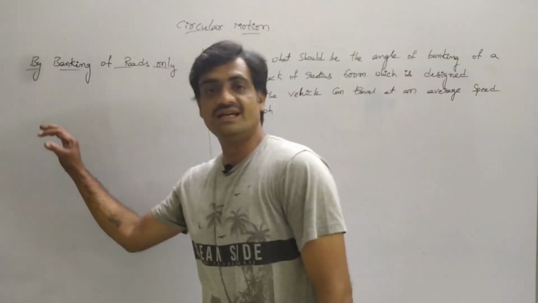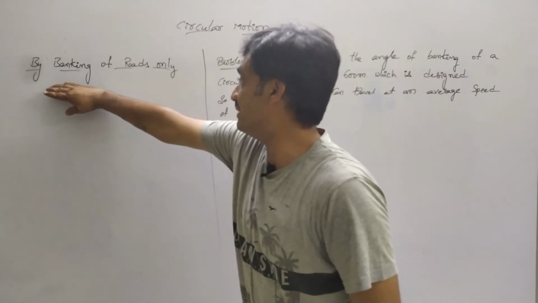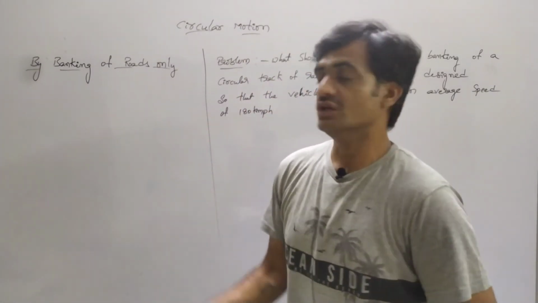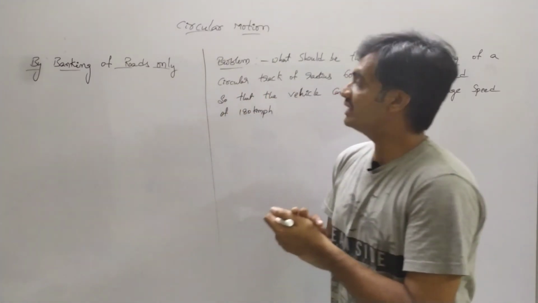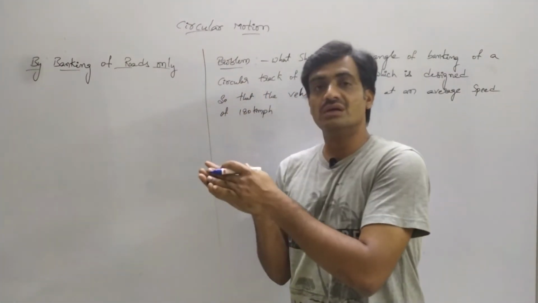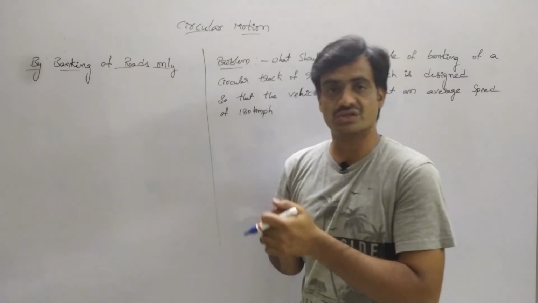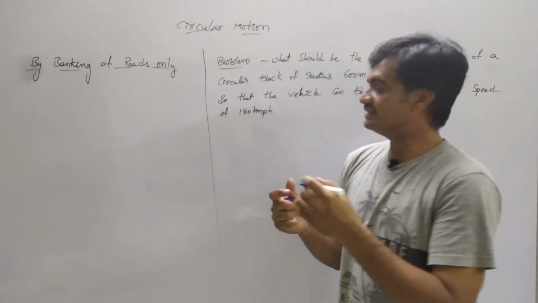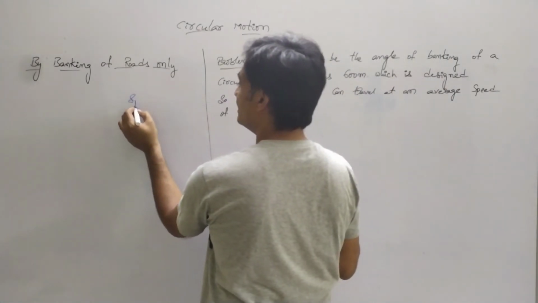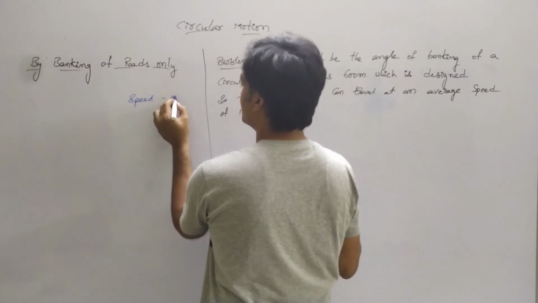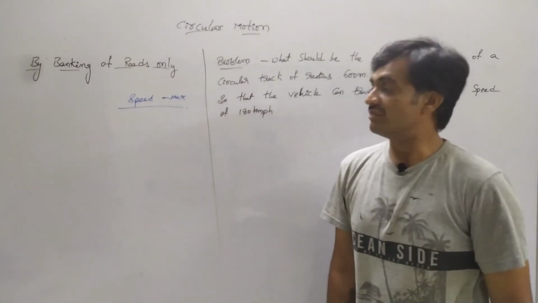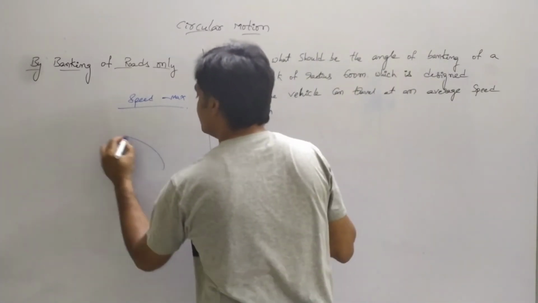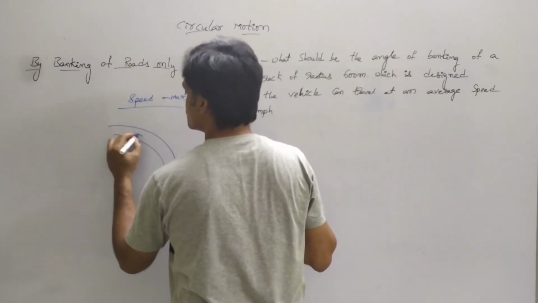Now we are going to discuss the second case. Observe the second case, banking of roads. In some places we cannot move on the horizontal road by using friction in all the cases. Why? Because the speed of the vehicle may be maximum, or the turning may be sharp.